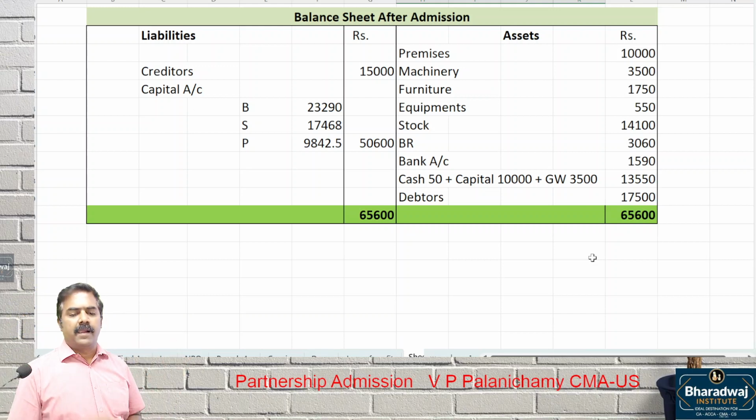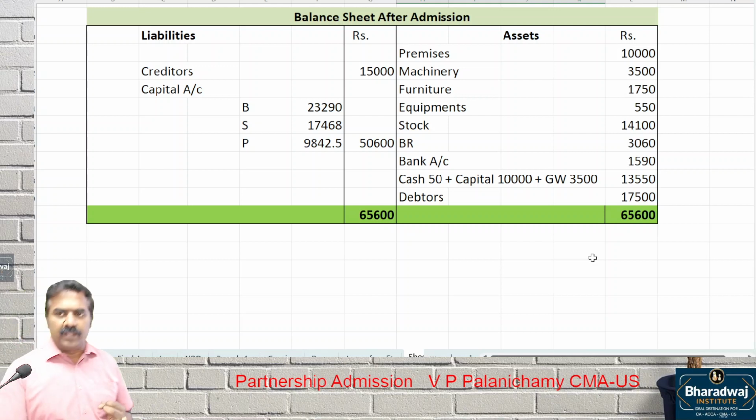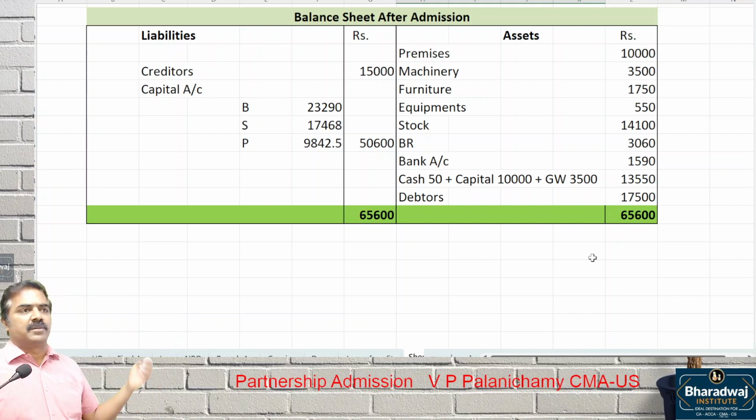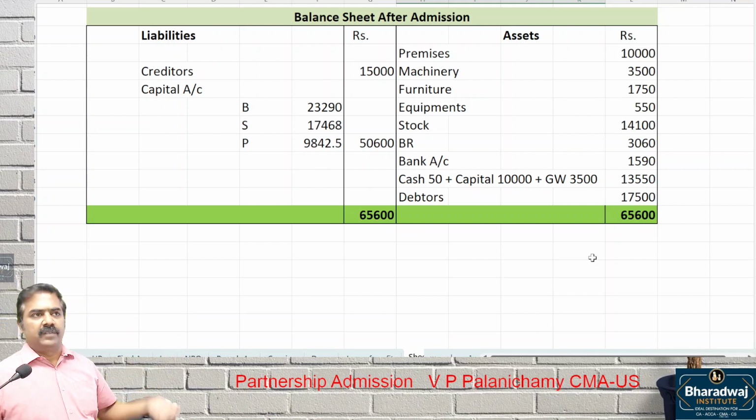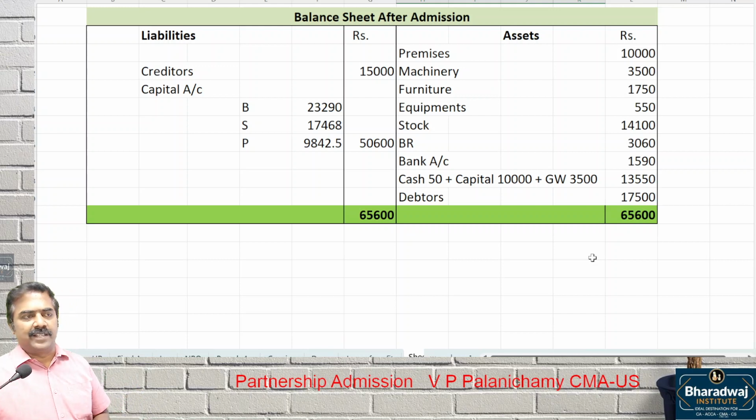Pay attention. What we have done so far is the admission of a partner. What is step 1? New ratio, old ratio, and what? The sacrificing ratio. What is number 2? Goodwill, either revaluation account or premium method. We followed the premium method. Then prepare the revaluation account. Memorandum revaluation, when they do not want to alter which ones? Assets and liabilities. Then we prepare the capital account and balance sheet.